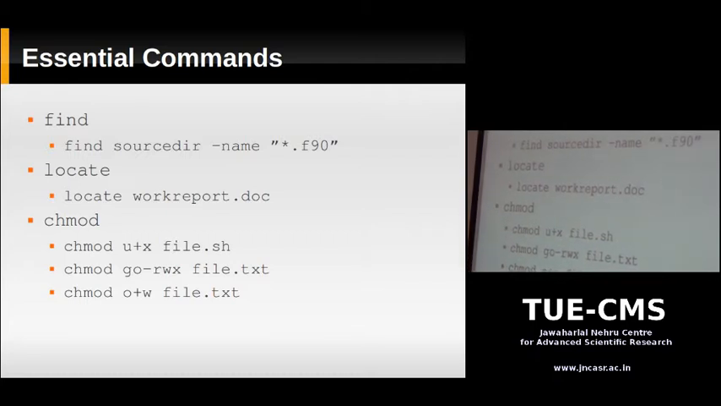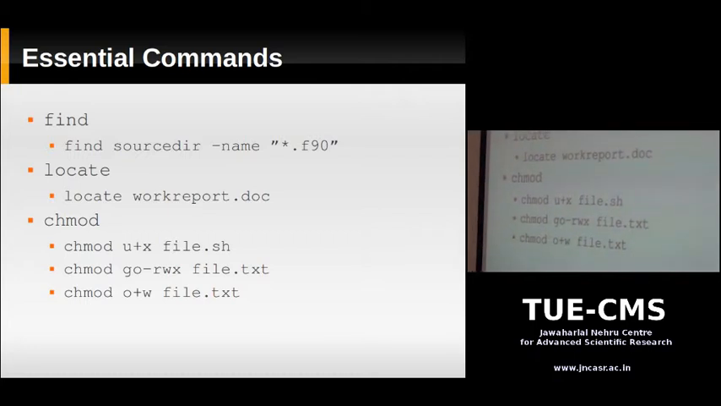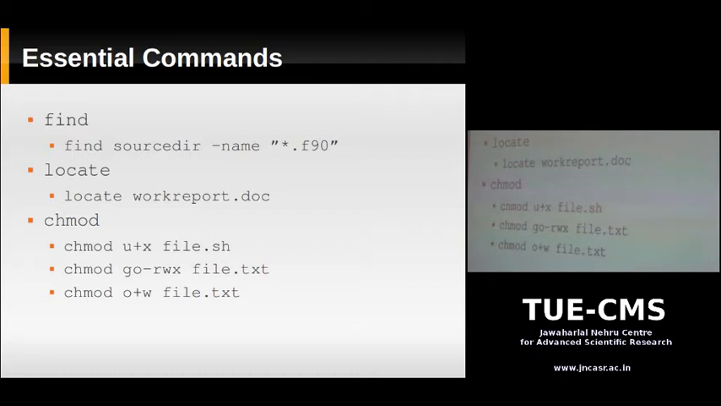Making a file executable means you're telling the shell that this file contains some executable code. It can be run. If a file does not have the executable permission set on it, you cannot run it, whether it's a program or a script.